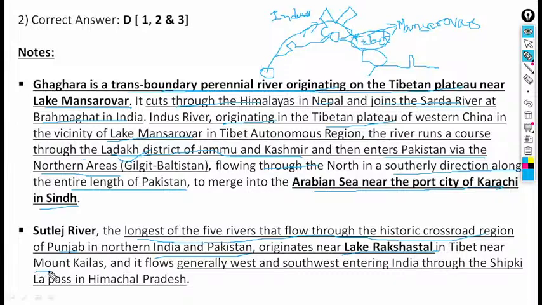Satluj is the longest of the 5 rivers that flow through the historic crossroad of the Punjab in northern India and Pakistan. It originates near Lake Rakshasthal in Tibet, near Mount Kailas, and it flows generally in a west direction, then southwest, entering India through the Shipki La Pass in Himachal Pradesh.